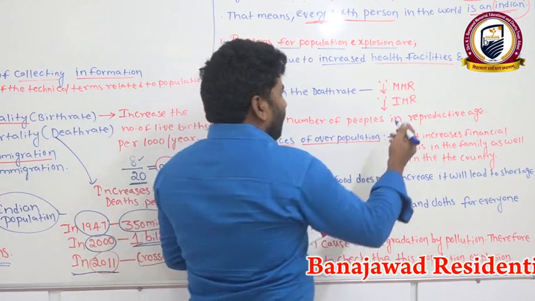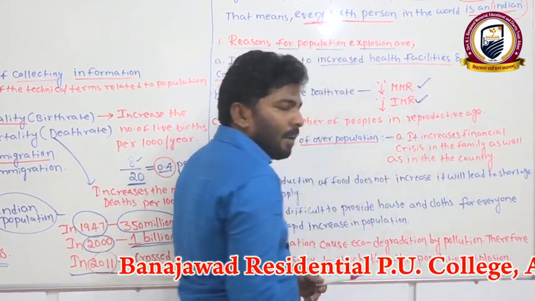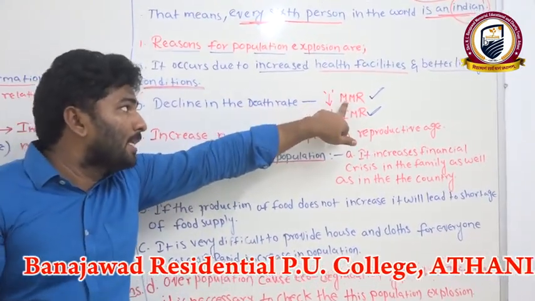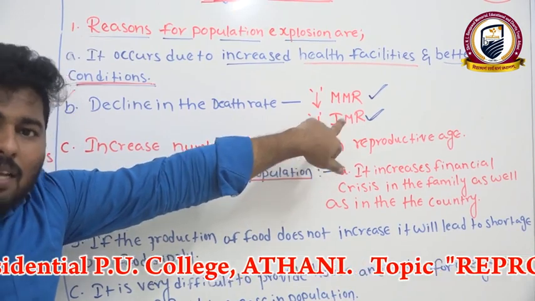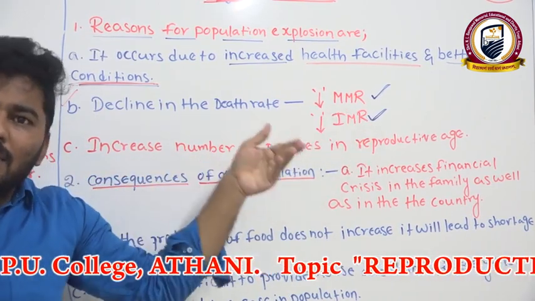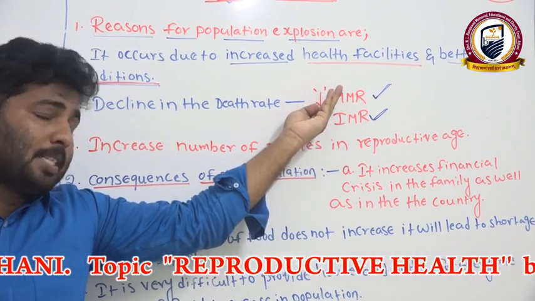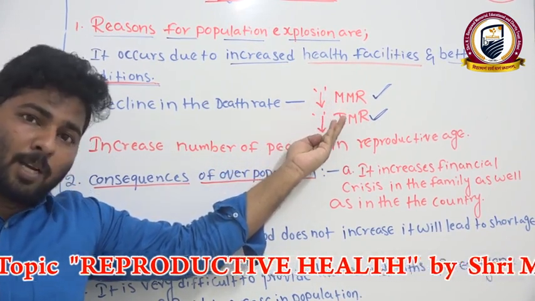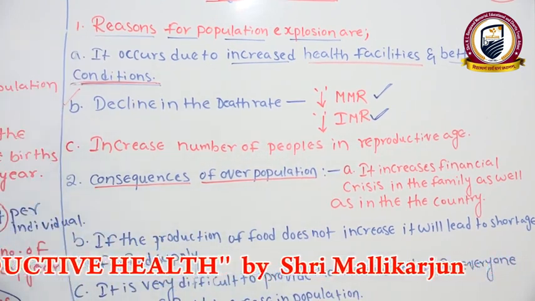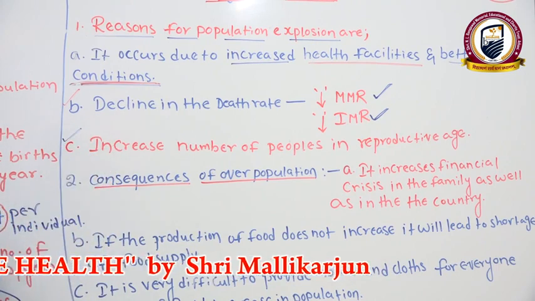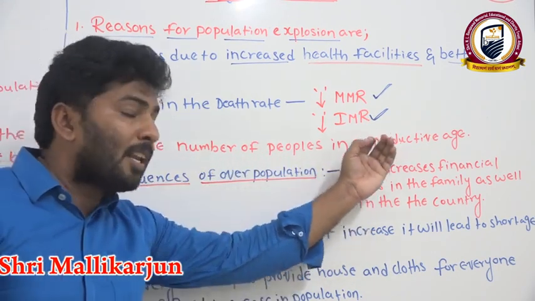Okay, now it is decrease in MMR, decrease in IMR. Decrease in MMR means decreasing the maternal mortality rate, and decreasing the infant mortality rate. In the strategies, we are only discussing this. I already clearly told you what maternal mortality is, what infant mortality is, and how we are going to decrease these things. Clear?